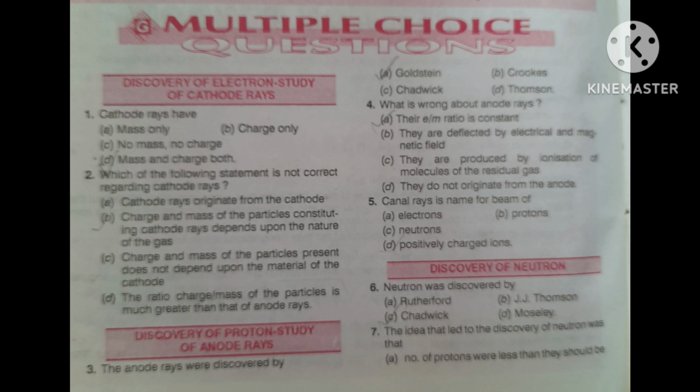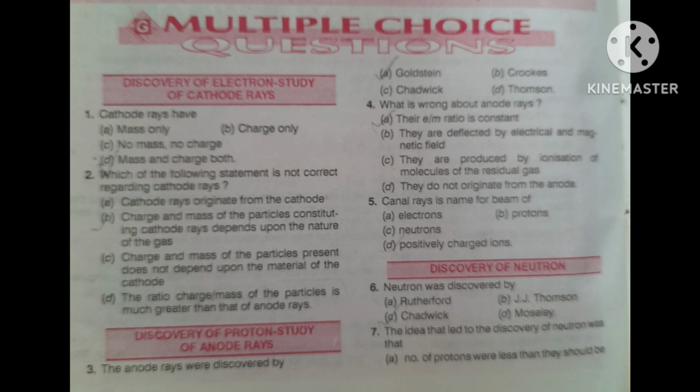Its correct answer is mass and charge. Mass and charge is the correct answer. Cathode rays have mass and charge both. Correct. Next question.